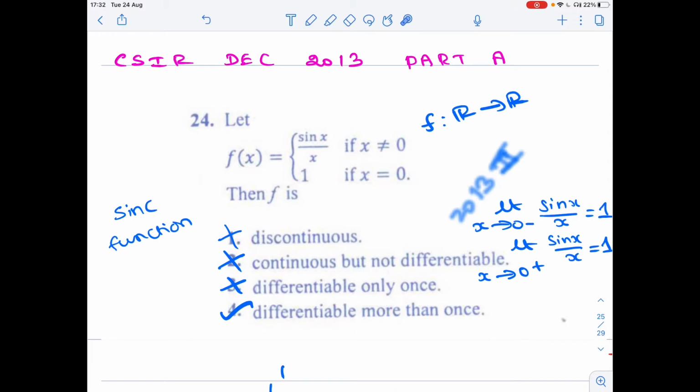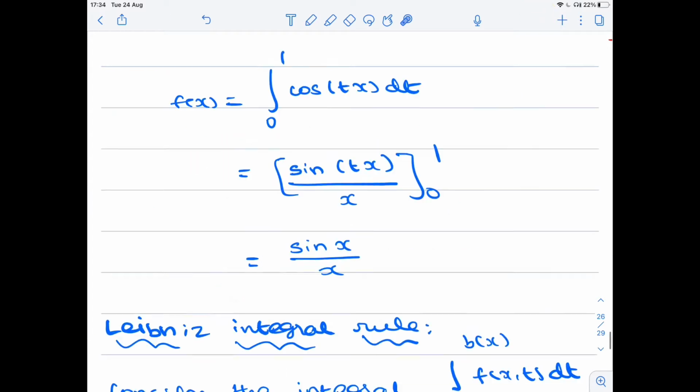So let's see how to approach this problem. If you notice, I have already marked the correct option. Actually, this function is differentiable more than once. We are going to prove that this function is differentiable infinitely many times, that is, the first derivative, second derivative, third derivative, derivatives of all orders exist for this function.